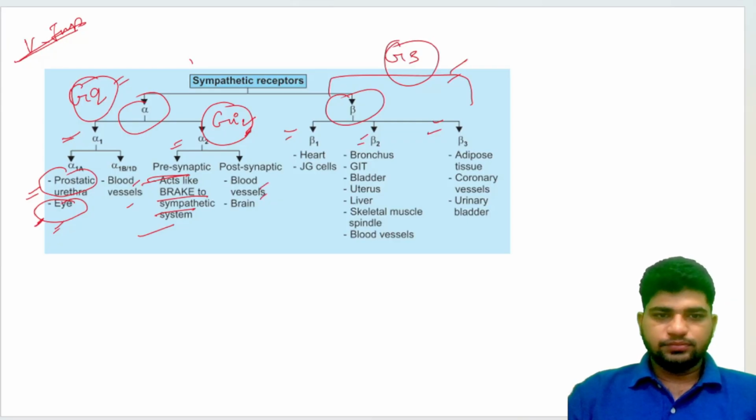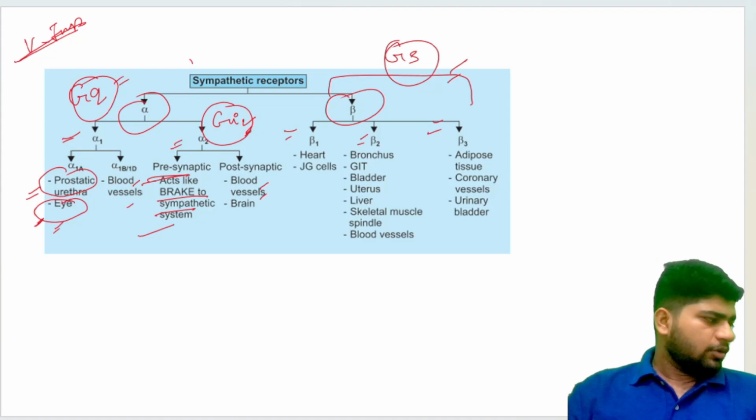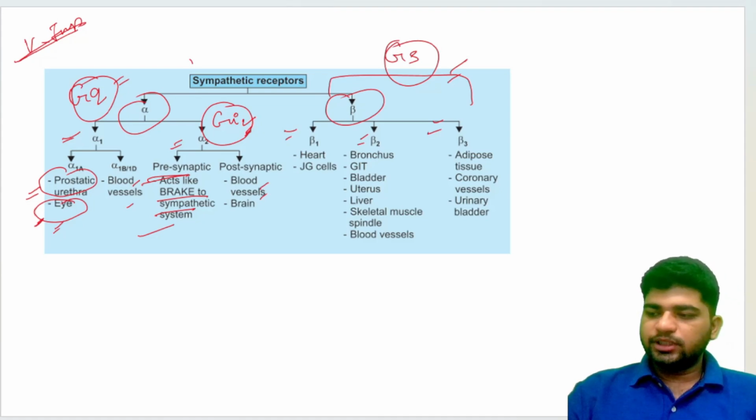Now, beta 1 receptors belong to the heart and JG cells, that is the juxtaglomerular cells of the kidney, which release renin.